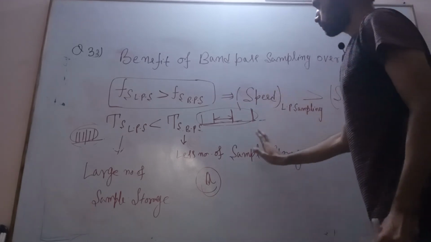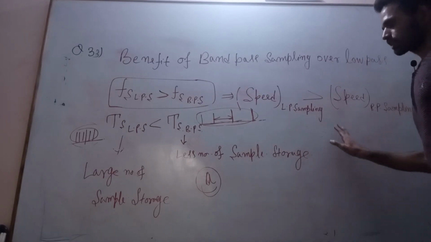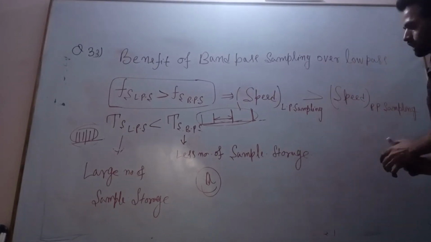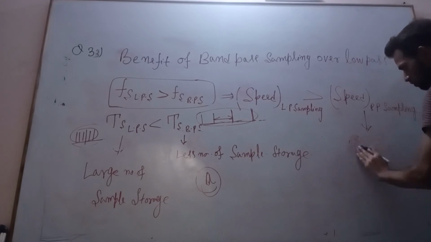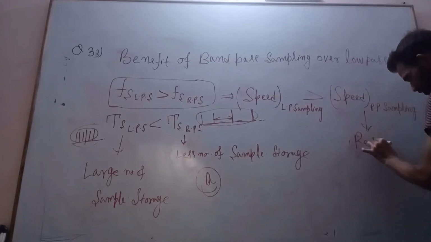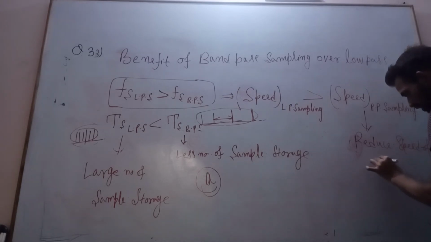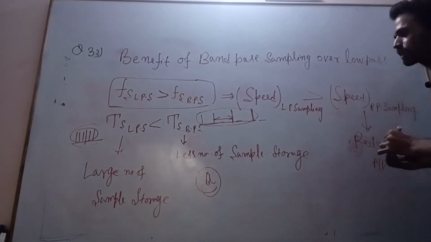Speed requirement: if the speed is less, it reduces the speed of the A to D converter.